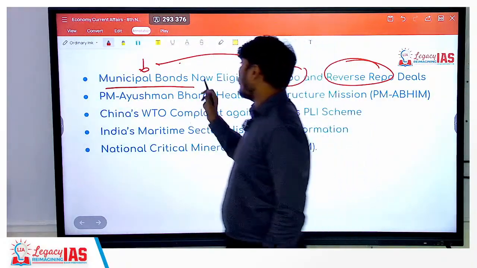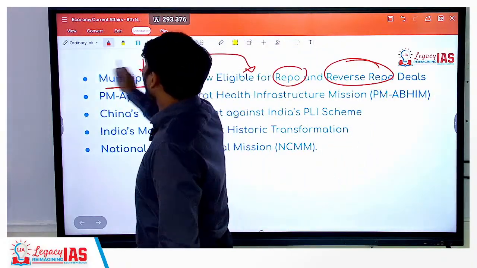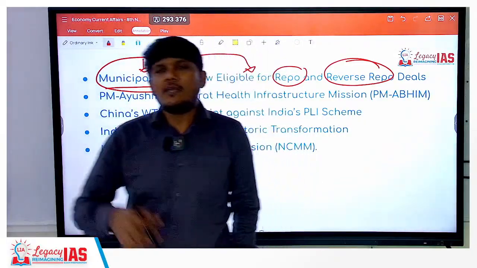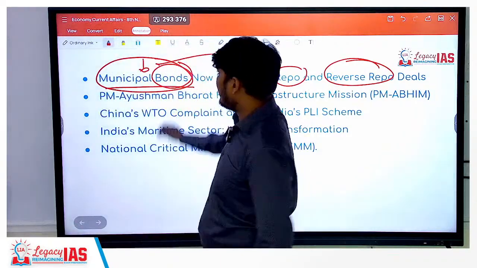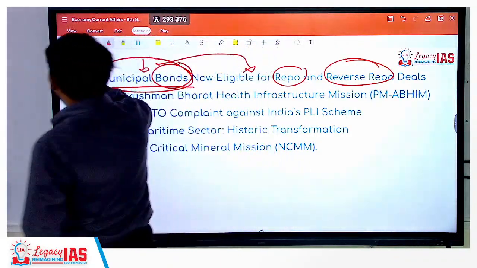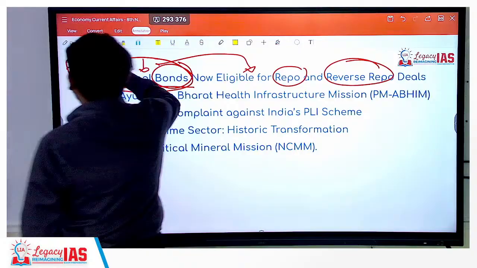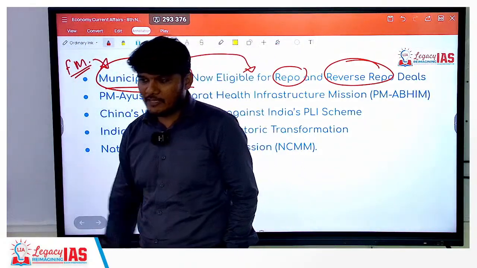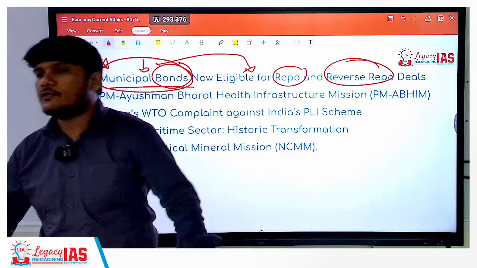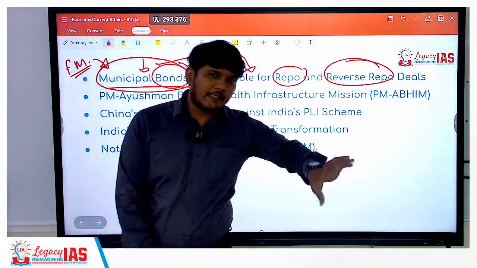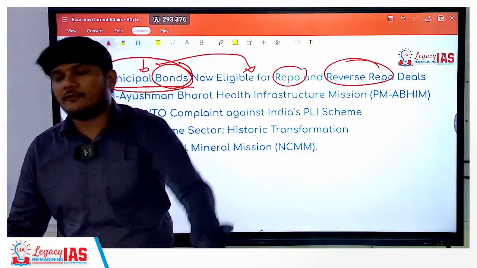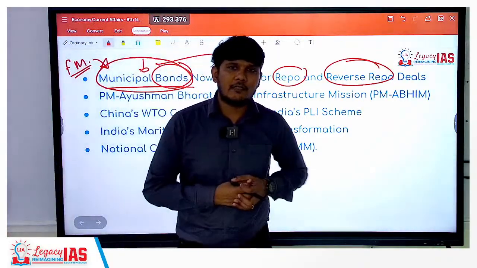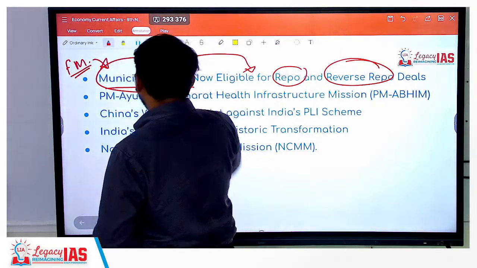Before that, we will also see what are bonds, what are municipal bonds, what are the different kinds of municipal bonds. This is going to be extremely important. This basically comes from your financial management chapter, financial market chapter, which is very important for your prelims examination, as there are n number of instruments with different criteria, different time period, different maturity, and also different people dealing with different instruments. So we'll see them in detail.